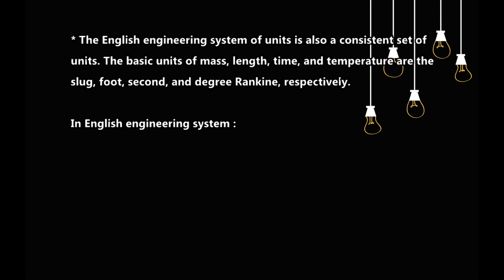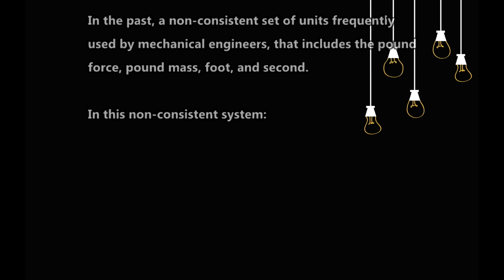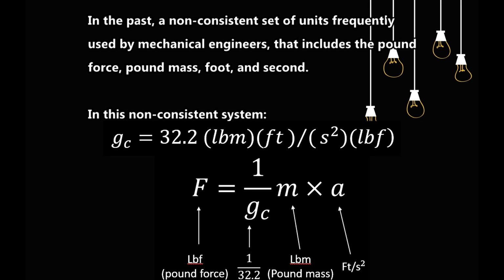The English engineering system of units is also a consistent set of units. The basic units of mass, length, time, and temperature are the slug, foot, second, and degree Rankine respectively. Please read carefully the application of these English engineering consistent system units to the second law of Newton. In the past, a non-consistent set of units was frequently used by mechanical engineers that includes the pound force, pound mass, foot, and second. Please read carefully the equation of Newton's second law with this non-consistent system.